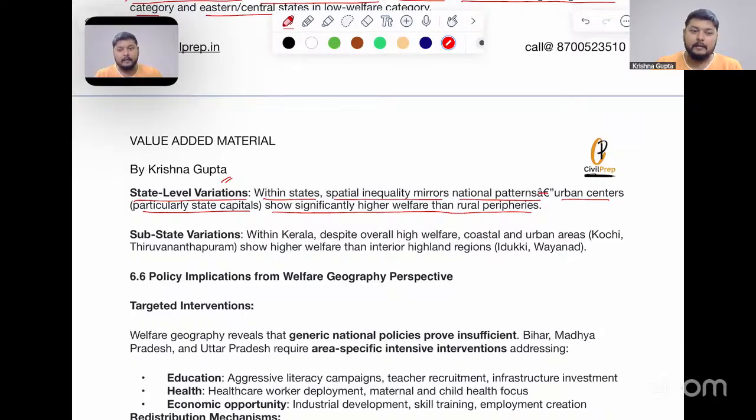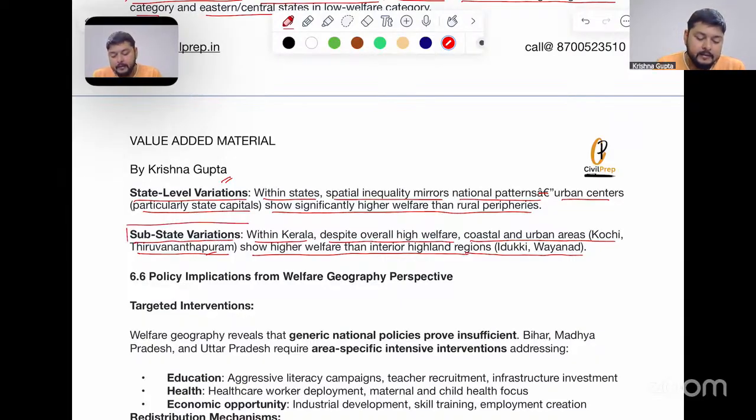It is not like in Kerala or Tamil Nadu, the towns have all the facilities. No, they do not have all the facilities. It is majorly tier 1, tier 2, and to a certain extent tier 3 cities. But there are also various issues which are prevalent in tier 4, tier 5, and tier 6 cities. Now, sub-state variations within Kerala. Despite overall high welfare, coastal and urban areas like Kochi and Thiruvananthapuram show higher welfare than interior highlands, for example Idukki and Wayanad. Here the sub-state variation is highlighted in this example of Kerala.